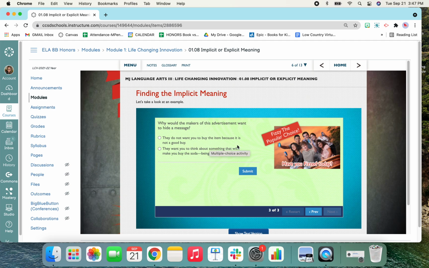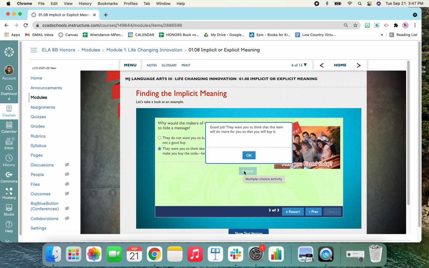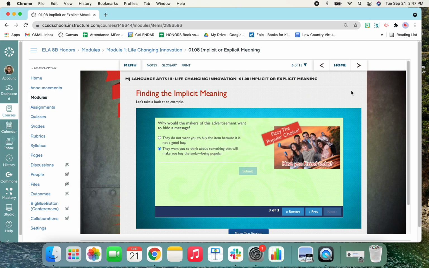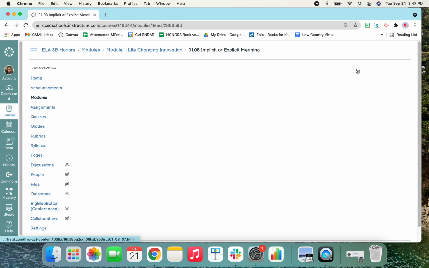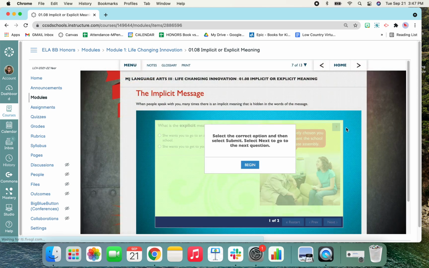Is it they don't want you to buy the item because it's not a good buy? Or they want you to think about something that will make you buy the soda, like being popular? I think it's this one, being popular. I'm right. They wanted me to think that this item will do more for me than just quenching my thirst. It's going to bring me popularity. The implicit meaning. When people speak with you, many times there is an implicit meaning that is hidden in the words of the message.